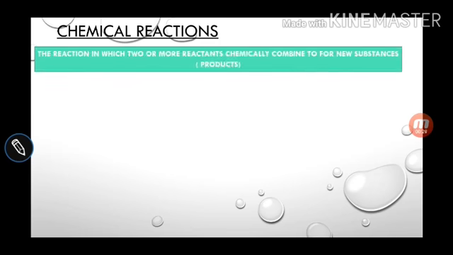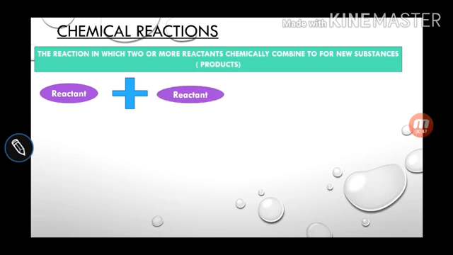The reaction in which two or more reactants chemically combine to form new substances, which are called products, is a chemical reaction. This is the basic idea of a chemical reaction. One reactant reacts with another reactant, which means they chemically combine to form a product, and the product has totally different characteristics and properties than their constituent particles. Constituent particles means reactants.